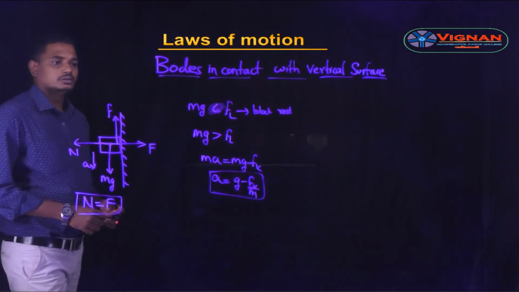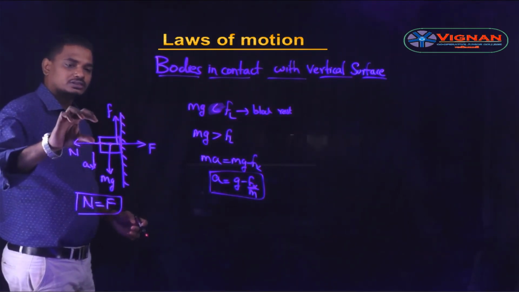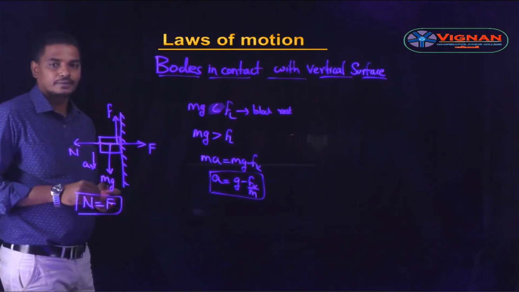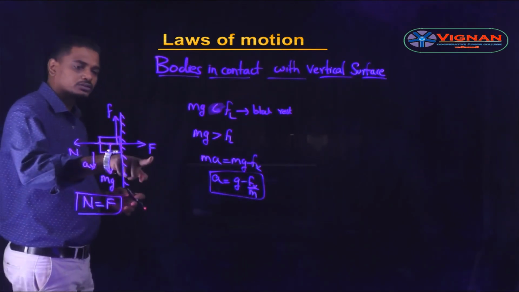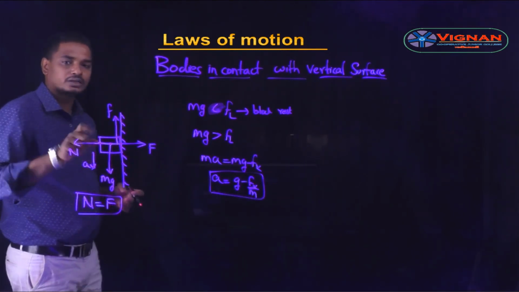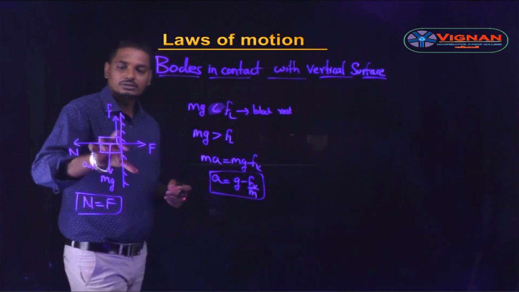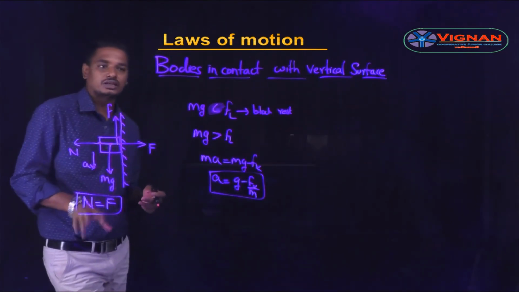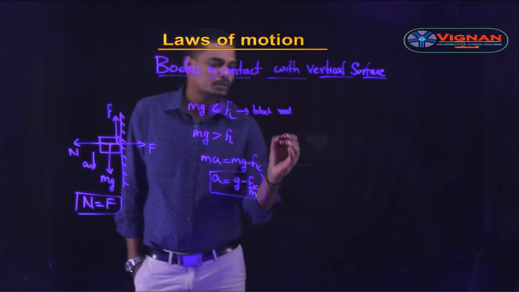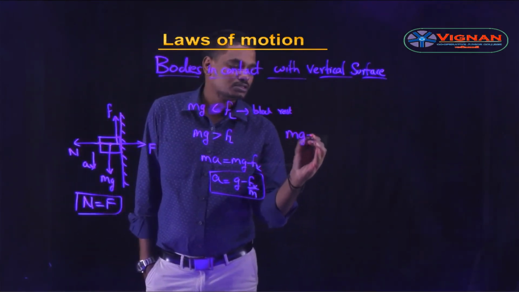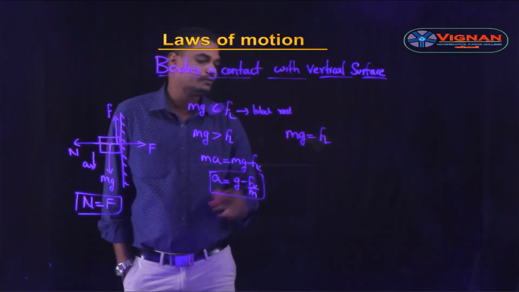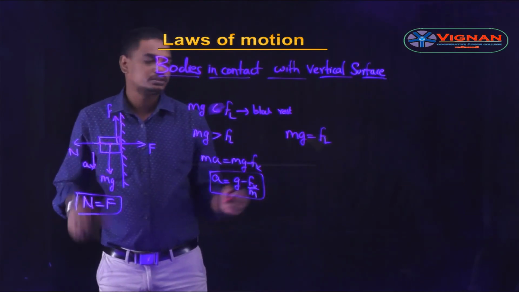Okay, so here we can see that only one of the forces is applied. What is the minimum force to be applied such that the block is in rest condition? Minimum force to be applied means this block is in limiting frictional condition. So if the weight of the block mg is equal to the limiting frictional force Fl, then the block will be in rest.